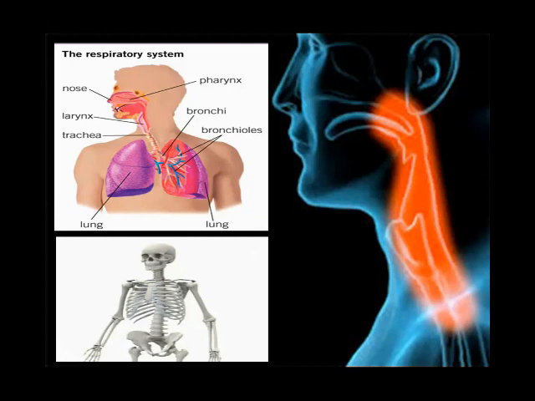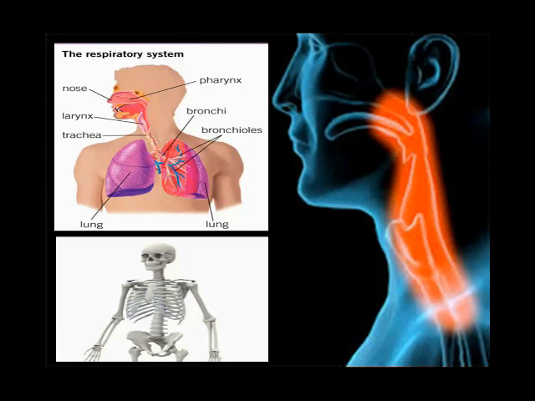Respiration is the oxygen taking system, or we can say the whole process of obtaining oxygen from the air and using it in the cell to produce energy is called respiration.